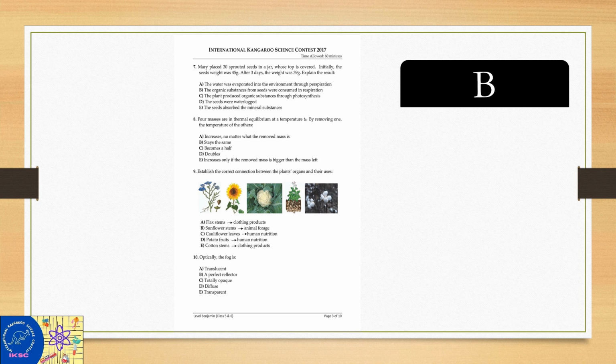Number 8. Four masses are in thermal equilibrium at a temperature T0. By removing one, the temperature of the others: increases no matter what the removed mass is, stays the same, becomes half, or double. Listen carefully. We have 4 masses in thermal equilibrium at a temperature T0.